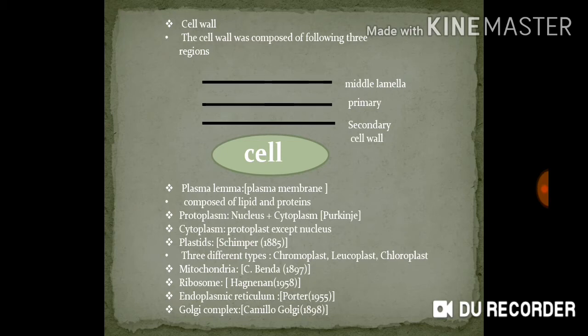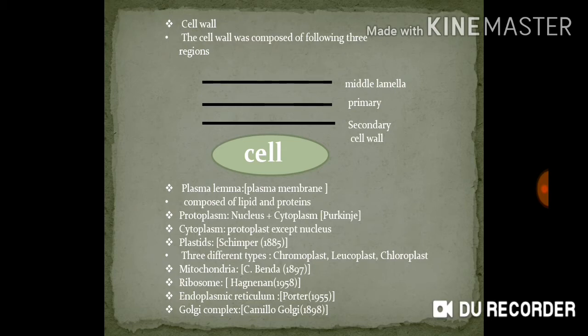Plasma lemma. It is also called cell membrane or plasma membrane. The term plasma membrane was used by Nageli and Cramer in 1855, and the term plasma lemma was given by J.Q. Plowe in 1931, and the plasma lemma was discovered by Schwann in 1838.